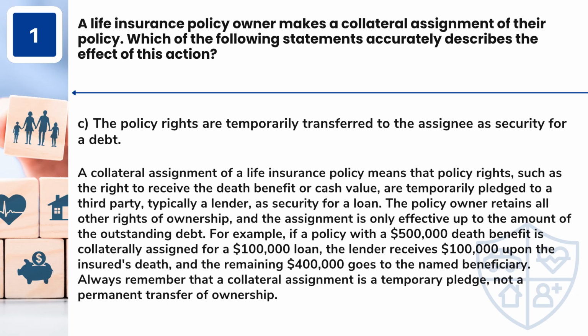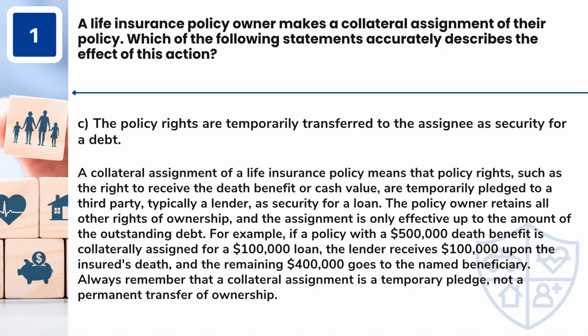Answer: C. The policy rights are temporarily transferred to the assignee as security for a debt. A collateral assignment of a life insurance policy means that policy rights, such as the right to receive the death benefit or cash value, are temporarily pledged to a third party, typically a lender, as security for a loan.